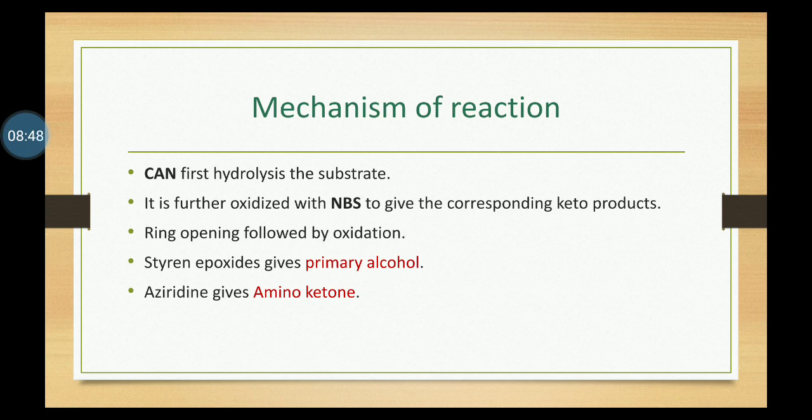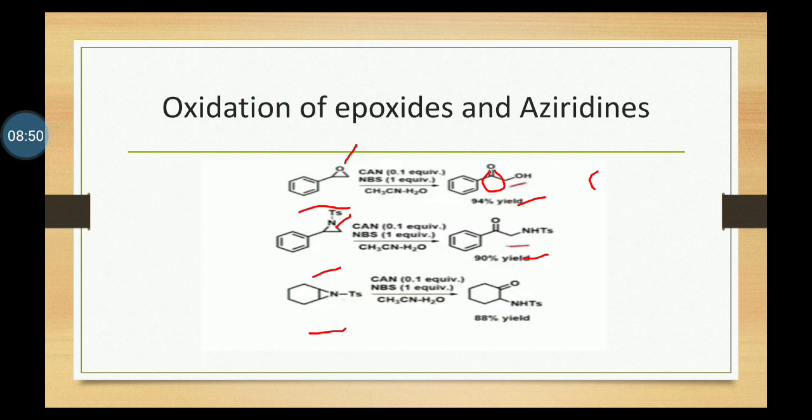And it will bind to the epoxide and aziridine in here respectively. Then water will give alcohol. That alcohol gets oxidized, and NBS gives the corresponding keto product. In epoxide, the intermediate is diol, and in case of aziridine, it is cerium and NTsOH.